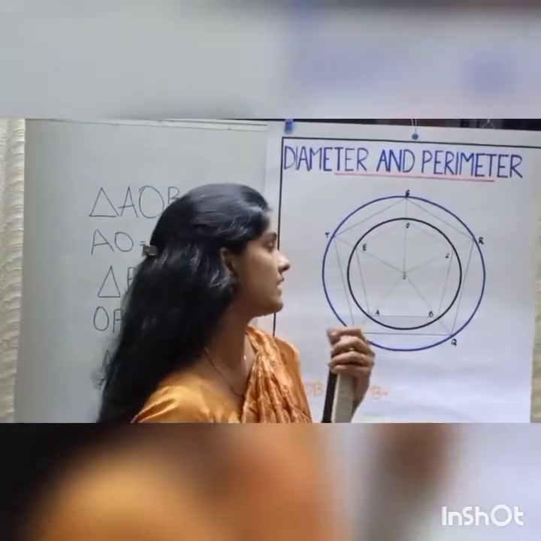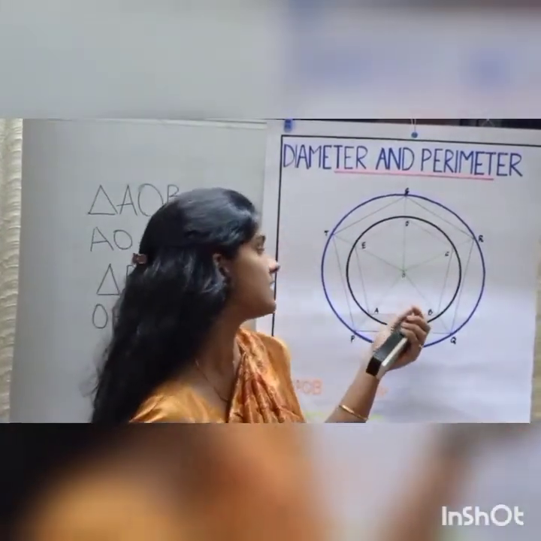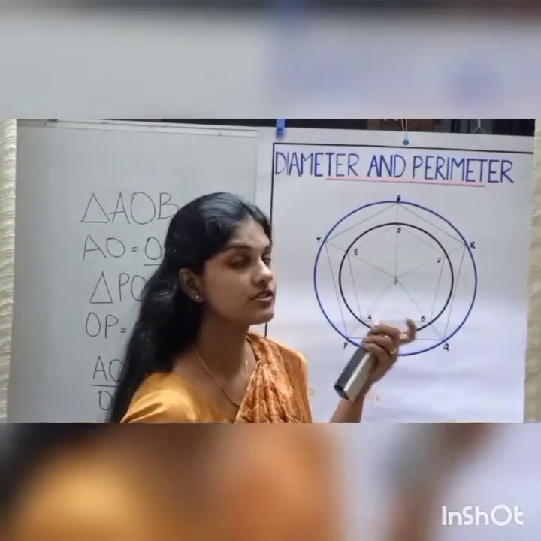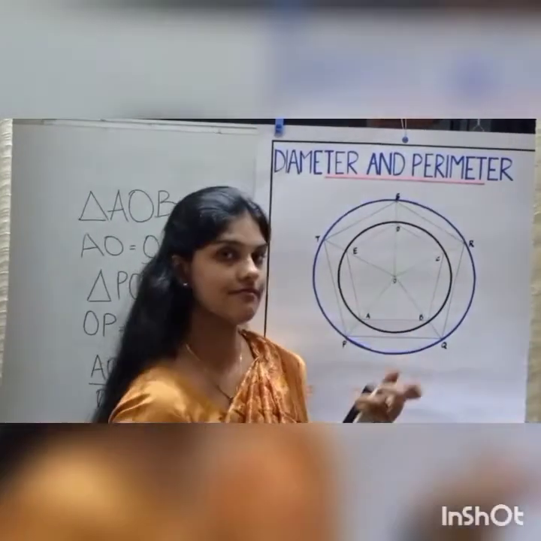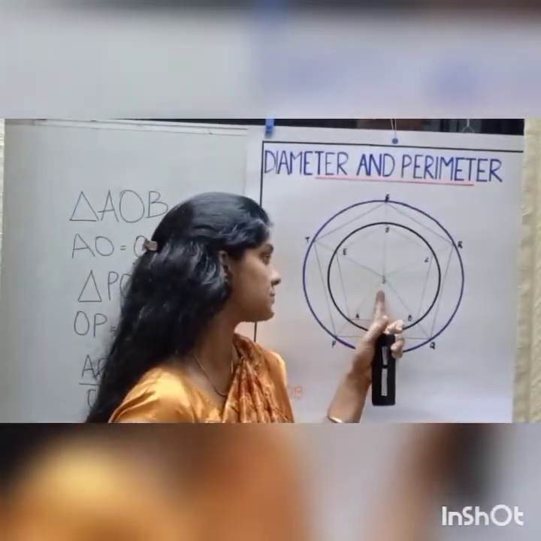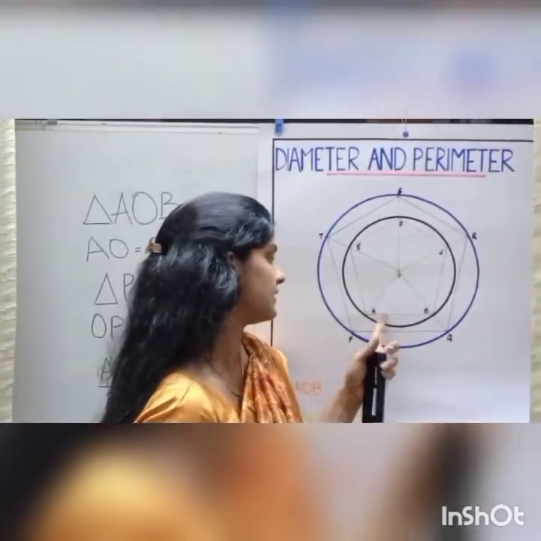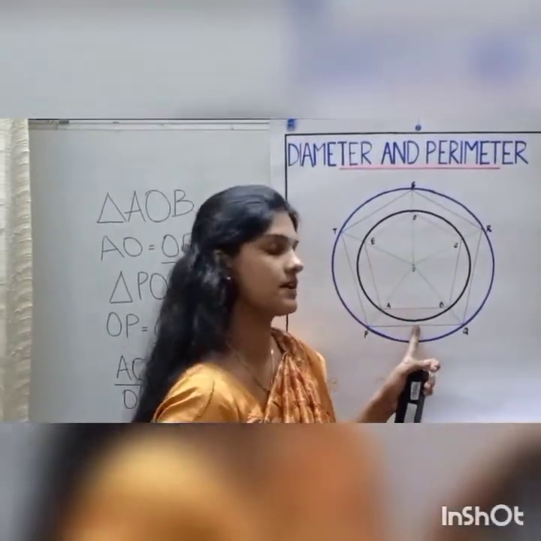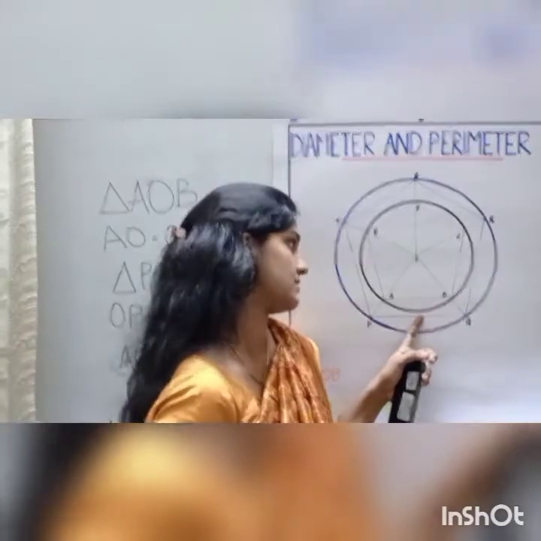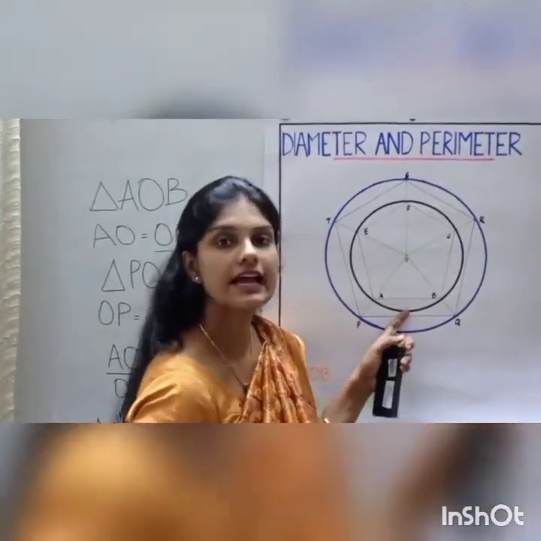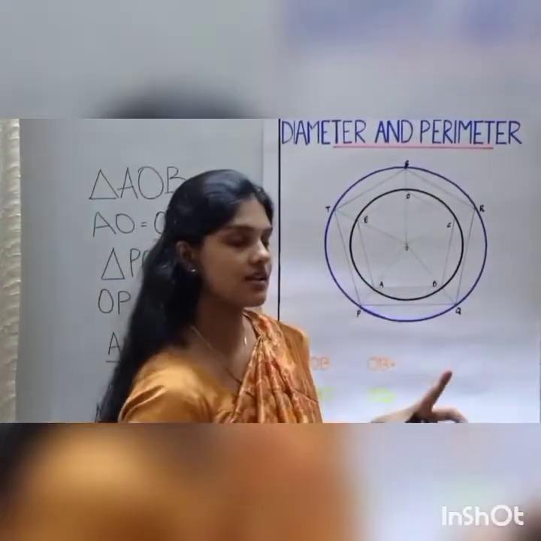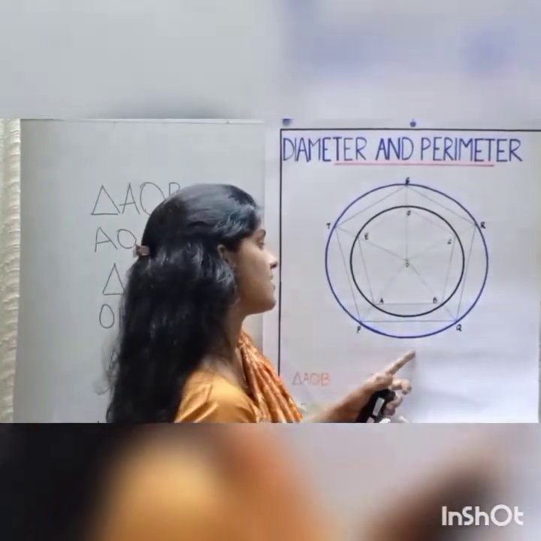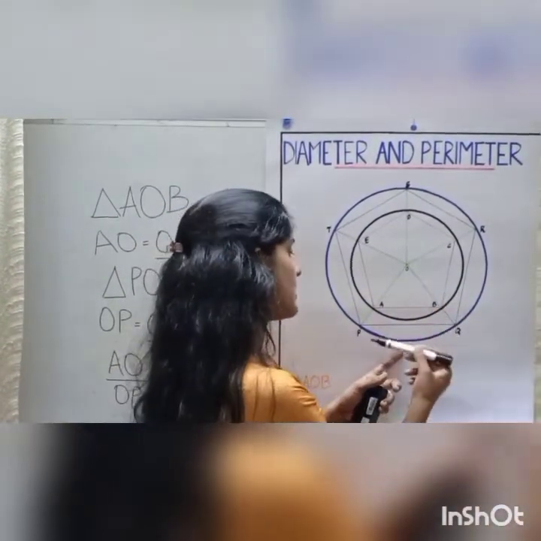Now we have learned a fact in the similarity of triangles, right? What did we learn? We learned that if two sides of the triangles are scaled in the same factor and the angles between them are the same, then the third side will also be scaled in the same factor. Which are the two sides that are scaled in the same factor in the triangles AOB and POQ?